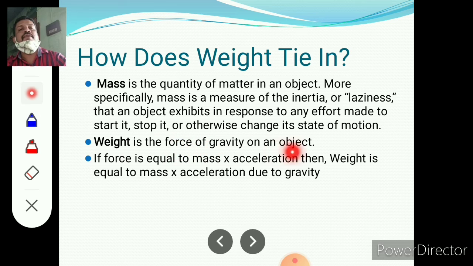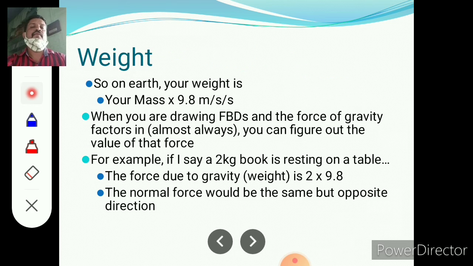Weight is the force of gravity on an object. If force is equal to mass times acceleration, then weight is equal to mass times acceleration due to gravity. So on Earth, your weight is your mass into 9.8 meters per second squared. When you are drawing an FBD and the force of gravity factors in, almost always you can figure out the value of the force. For example, if a 2 kg book is resting on a table, the force due to gravity, the weight, is 2 into 9.8. The normal force would be the same but in the opposite direction.